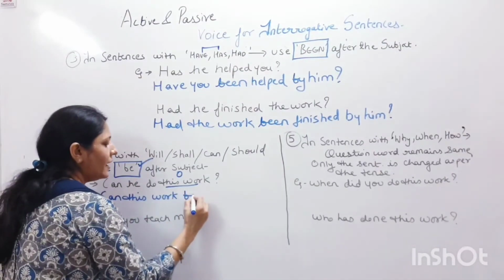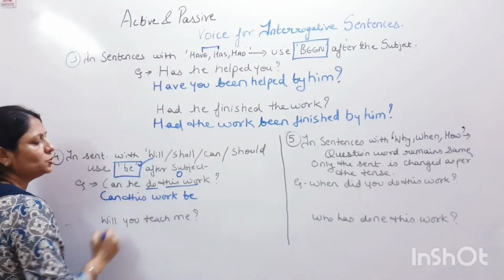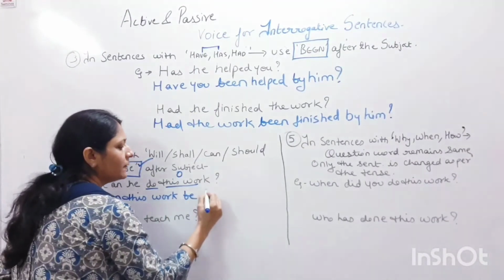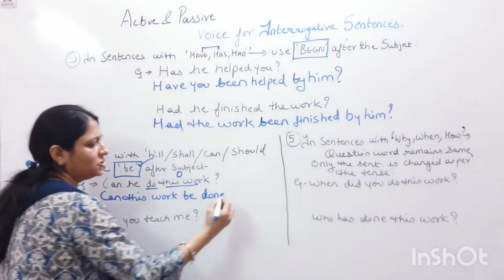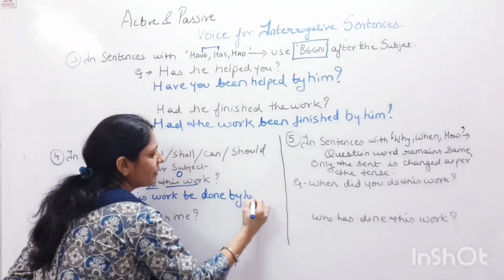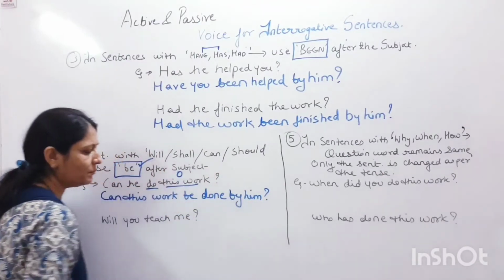Be. Can this work be? अब इस do का थर्ड फॉर्म क्या होगा? Done. Can this work be done? और ही हमारा काय में चेंज हो जाएगा? By him. Wasn't it so simple?